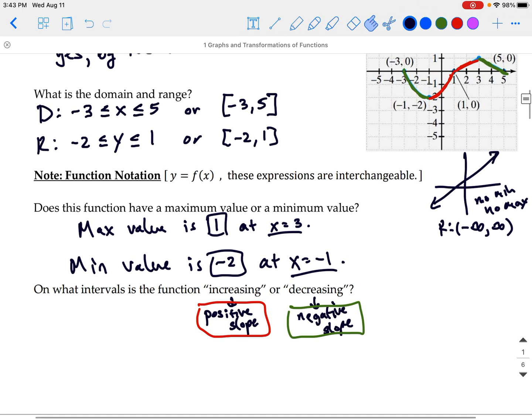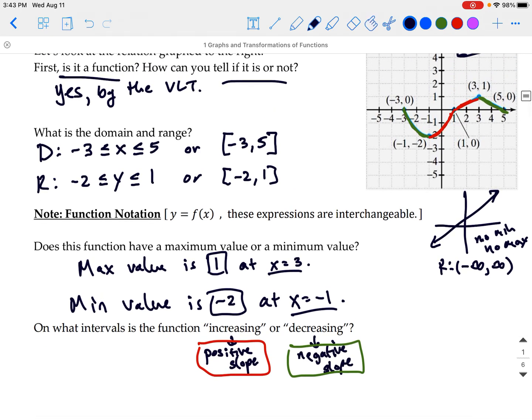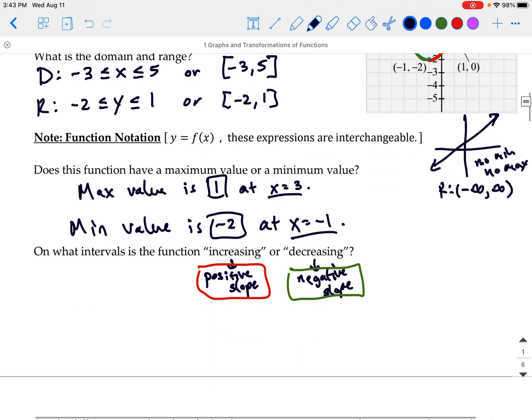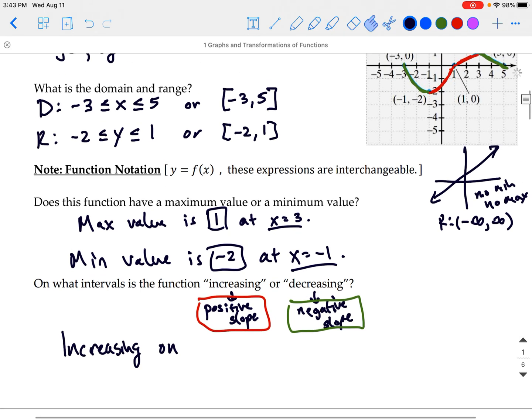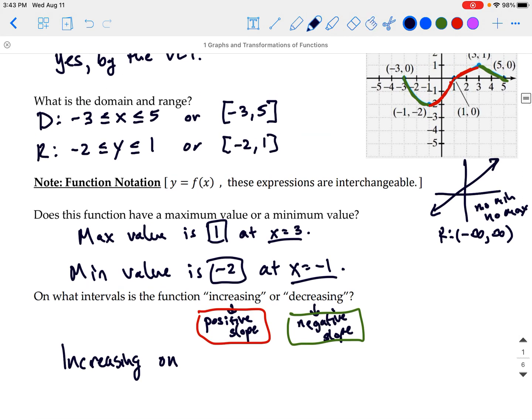What we would say then is that we are increasing on the interval -1 to 3. We could just write that as an open interval, because at -1, you're technically 0 slope. And at 3, you're technically an undefined slope because you have this sharp end to it.